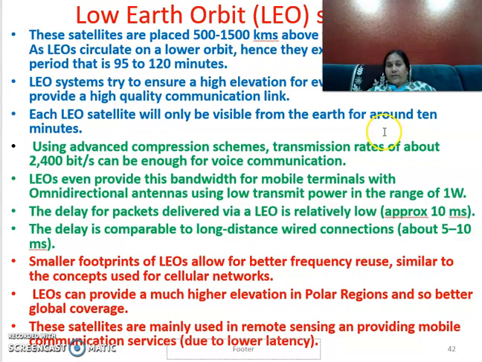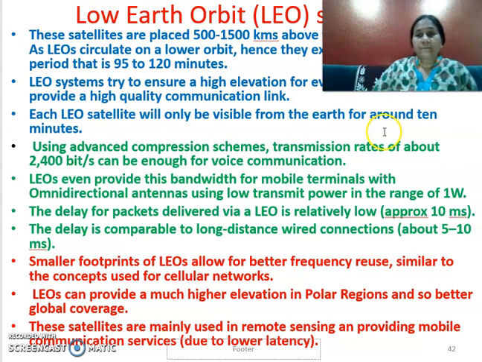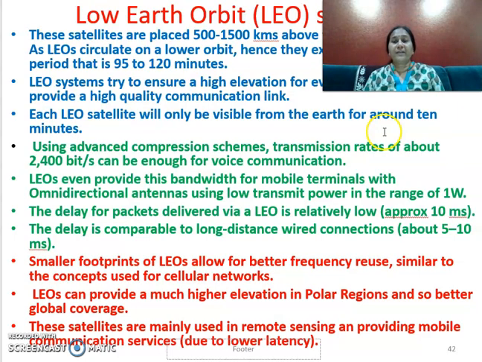This means these satellites cover a footprint area only for a period of 10 minutes. Again in the next 10 minutes the footprint area is different because the time it exhibits is very short. So every 10 minutes it is shifting its position. So that is a problem with LEO.